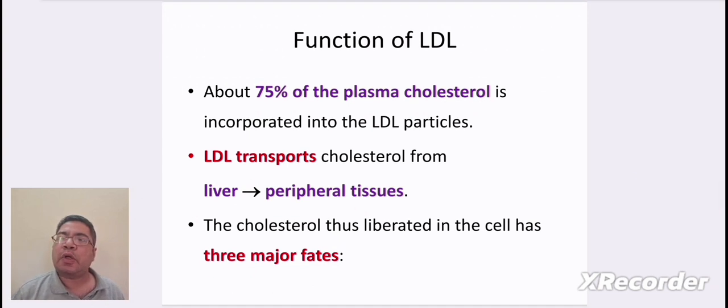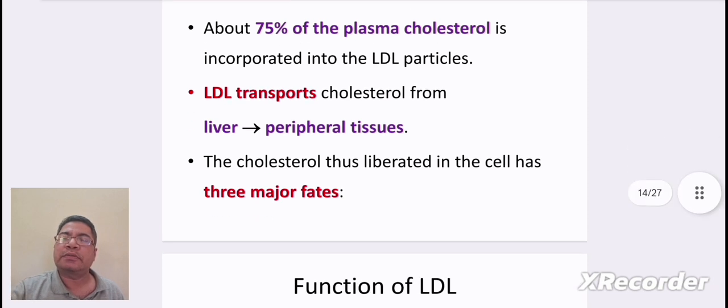Coming to the function of LDL, about 75% of the plasma cholesterol is incorporated into the LDL particles. LDL transports cholesterol from liver to the peripheral tissues. The cholesterol thus delivered in the cell has three major fates.